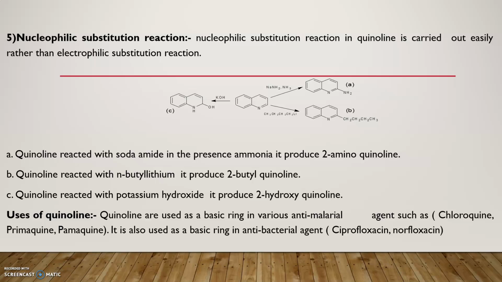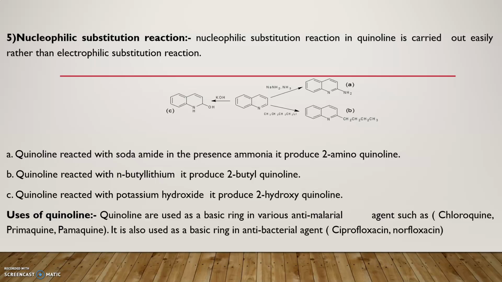When quinoline is reacted with n-butyllithium, formation of 2-butylquinoline takes place. That is all about the nucleophilic substitution reactions of quinoline. Here, the nucleophilic substitution in quinoline occurs at the second position, and these reactions are very important.